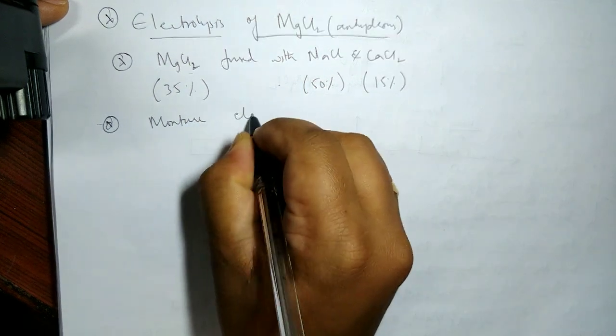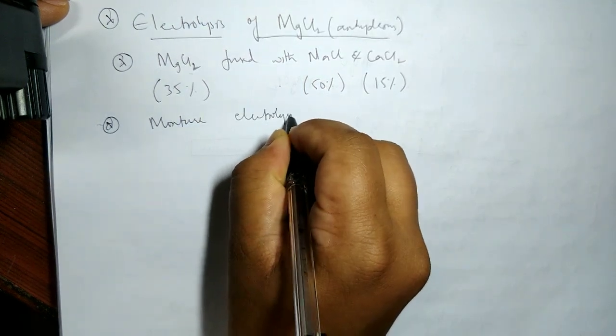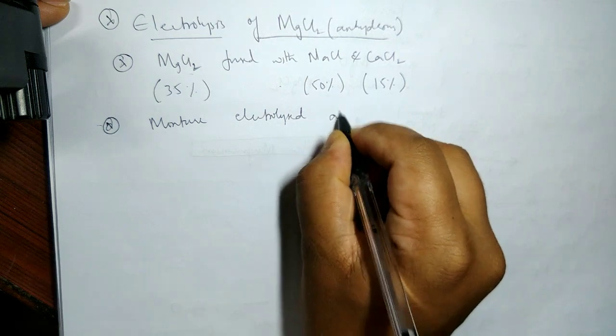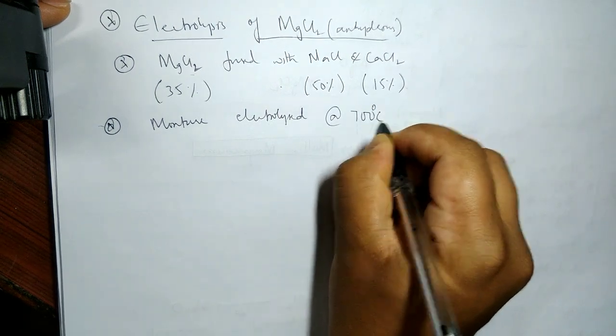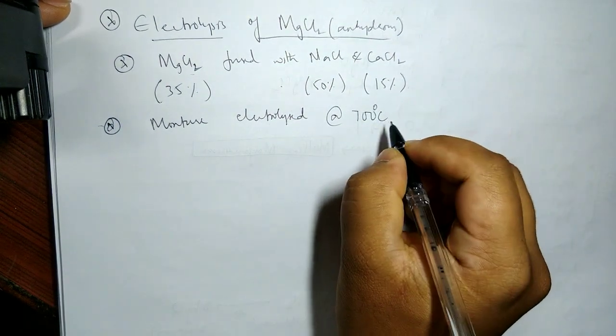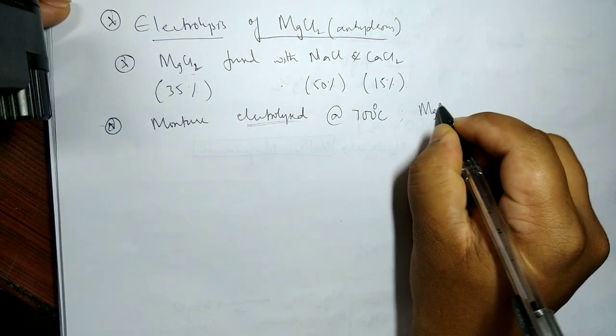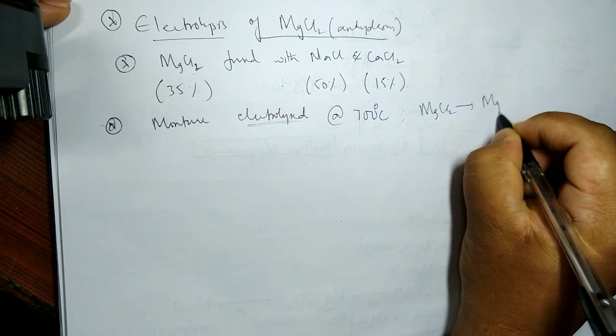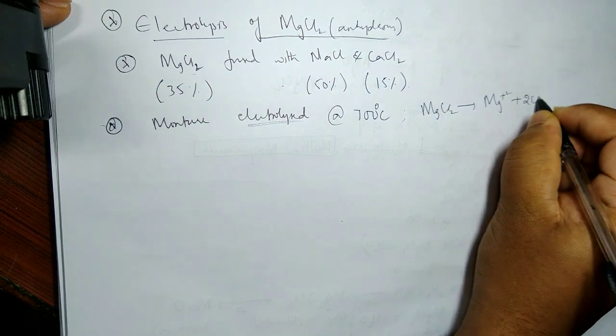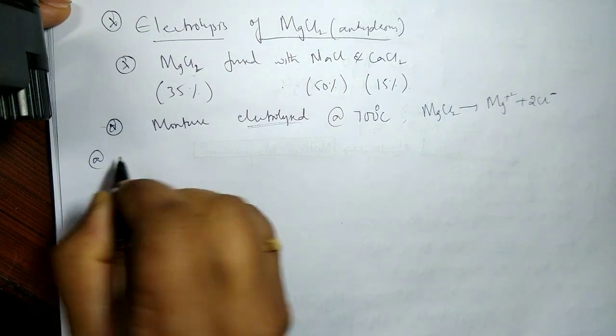Mixture is electrolyzed by maintaining the temperature around 700 degrees Celsius, 700 to 750. Okay, so we know that when I perform electrolysis, what happens? MgCl2 breaks down as Mg2+ and 2Cl-. So as usual, same old story.